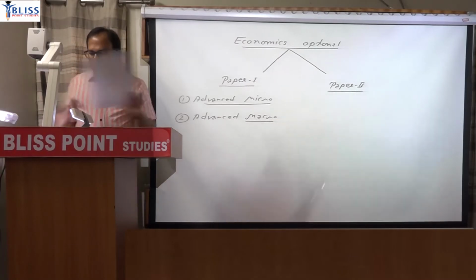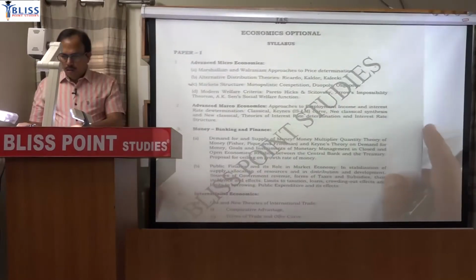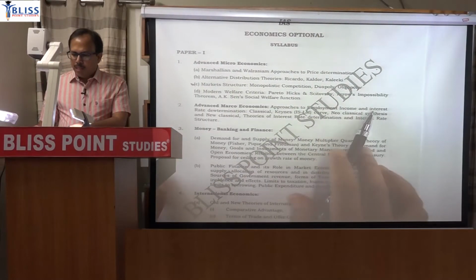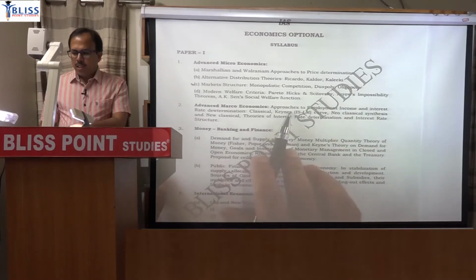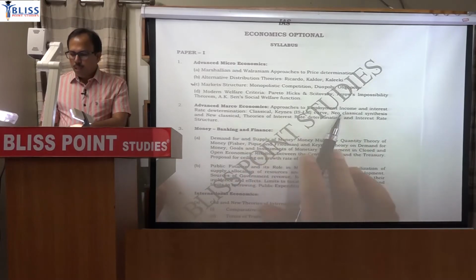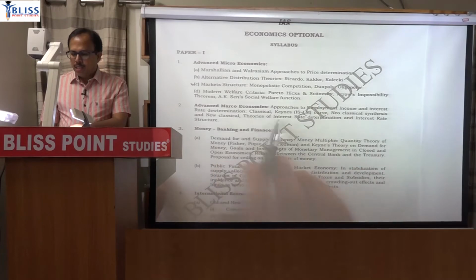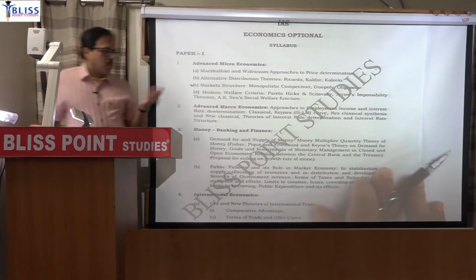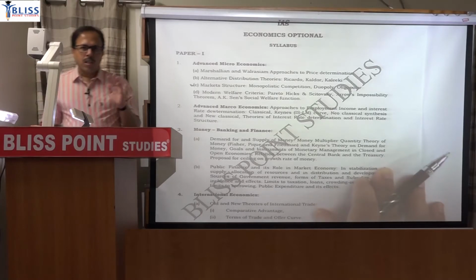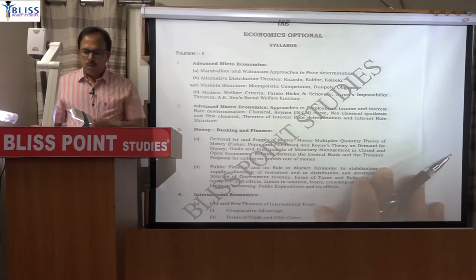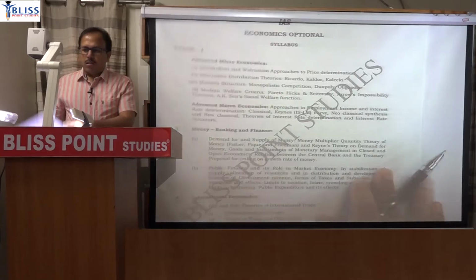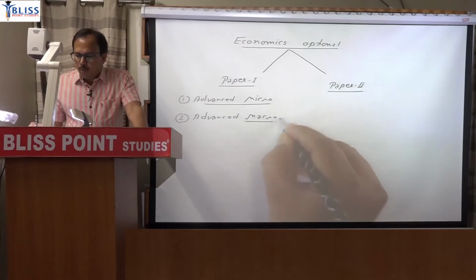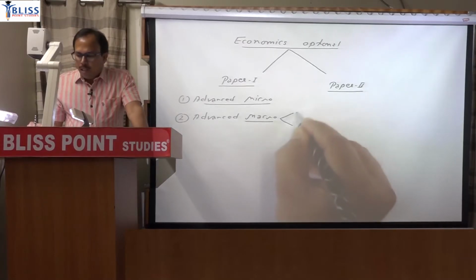Now in the advanced macro syllabus, it is written: approaches to employment, income, interest rate determination, classical and Keynesian, neoclassical synthesis, theories of interest rate determination, and so on. So broadly you can say that macroeconomics is divided into 2 parts, the classical approach, that is the traditional approach, and the Keynesian approach. So macro you can divide it broadly into 2 parts. Classical,